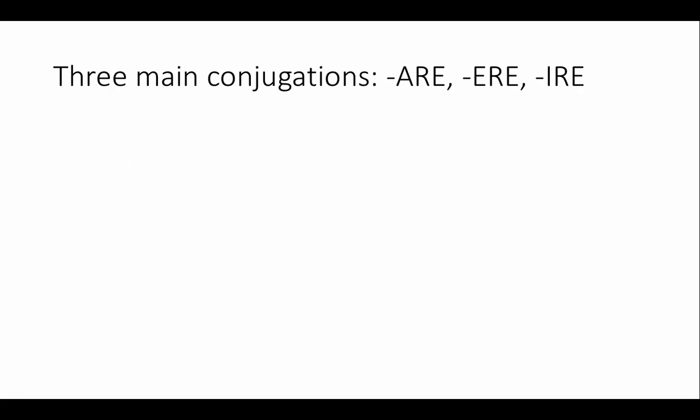Okay. So in Italian, there are three main verb conjugations. There are some other verbs, but maybe for some other time. But these three conjugations are -are, -ere, and -ire. So what is the basic principle? You take a verb in its infinitive form, cantare, you take a look at the ending, which is -are, and you drop it. And what you're left with is just cant.